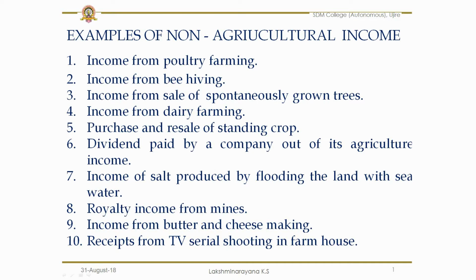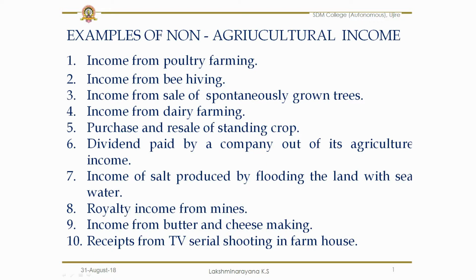The first one, income from poultry farming. Poultry farming incomes are not charged as agricultural income. Income from beehiving and income from sale of spontaneously grown trees, means the trees which naturally grow, and by the sale of those naturally grown trees, if any income is derived, that income is not called as agricultural income. Income from dairy farming we can understand.